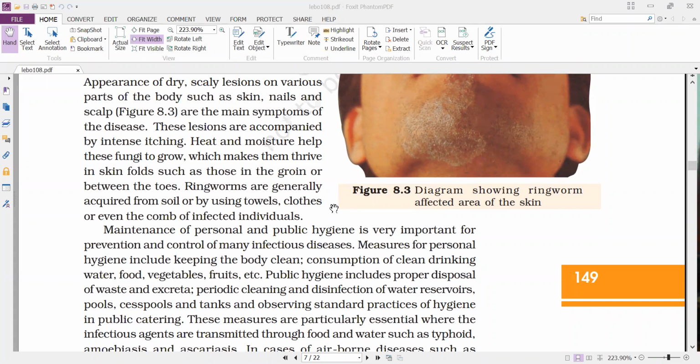In some people we can see, when you observe the beard, at some places they will lose the hair and it will be like patches. That is also because of the fungal infection. It is also a type of ringworm. And we'll find some white color patches on the skin, arranged irregularly on the skin of the body. That is also because of this ringworm, which is a fungal infection.